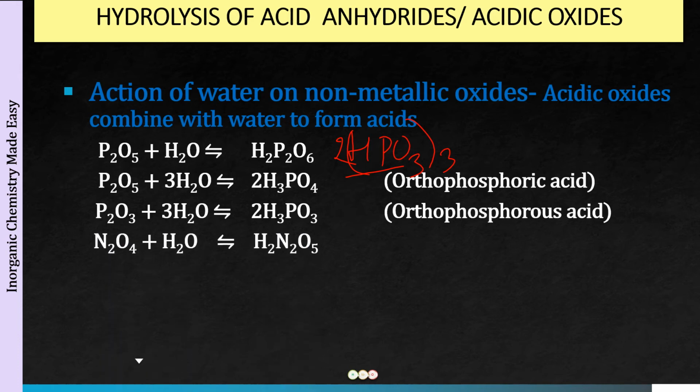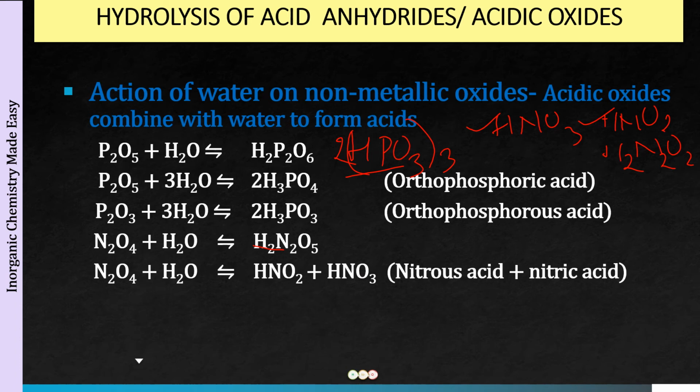The next we have is N2O4. When this reacts with water, what you are getting is H2N2O5 if you add up the atoms. But I've already given you that we have just 3 acids for nitrogen, HNO3, HNO2 and HNO, which exists in a dimeric form, so we write it as H2N2O2. These are the 2 common ones that we have. Okay, so this means that this is not an oxo acid. So what is going to be the product of hydrolysis of N2O4? Well, the product that we have is HNO2 plus HNO3.